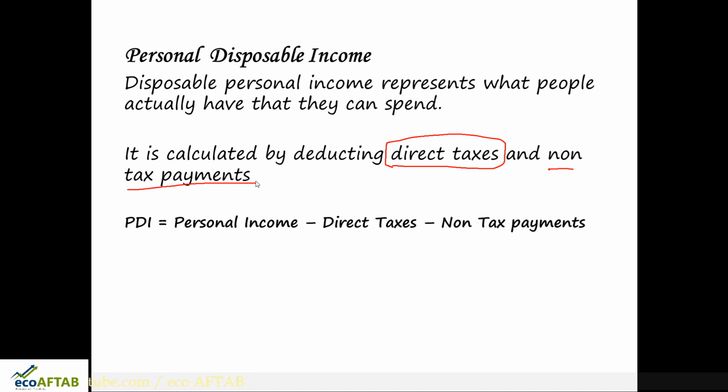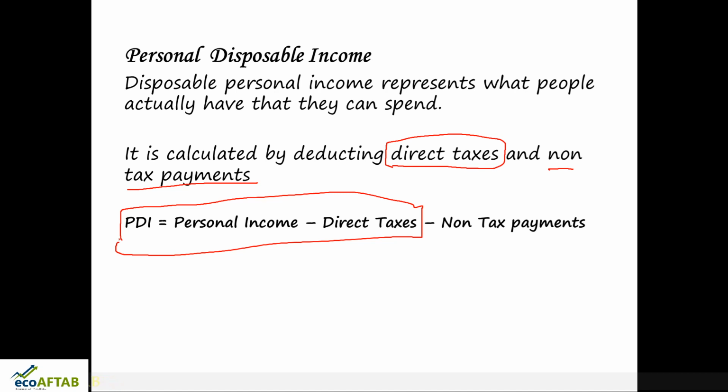Friends, in most of the textbooks they limit themselves only to these two parts. No worries, in many textbooks only this much is given, that is personal disposable income is equal to personal income minus direct taxes. This also works if you include minus non-tax payments, but including non-tax payments gives a clearer picture as to what amount of money people have with them to spend. So how much can you dispose of from your personal income, that becomes personal disposable income.